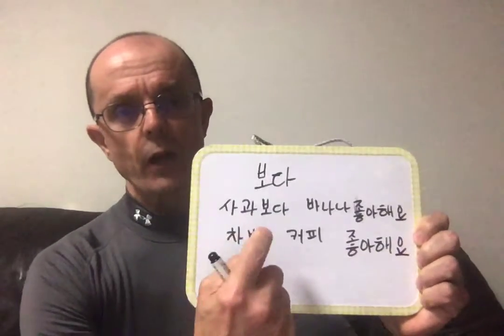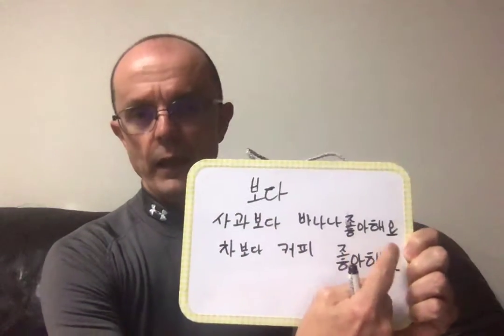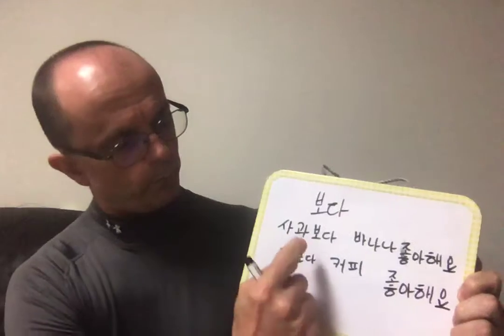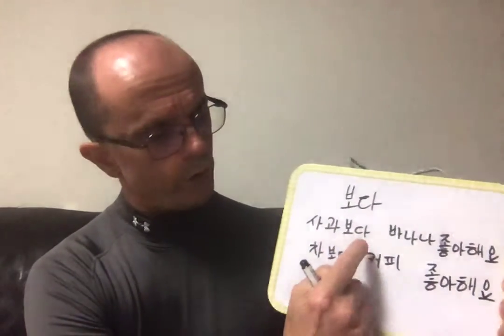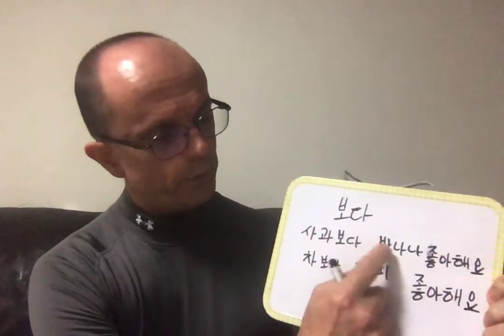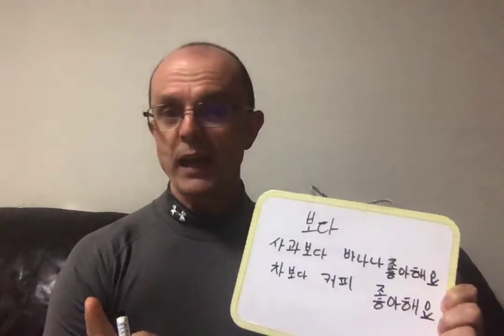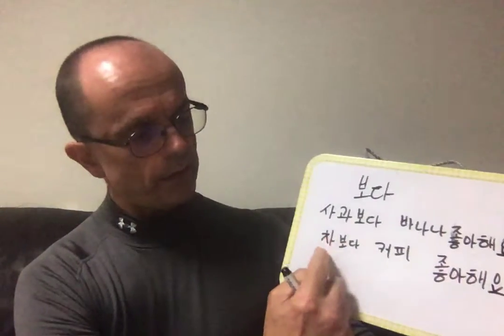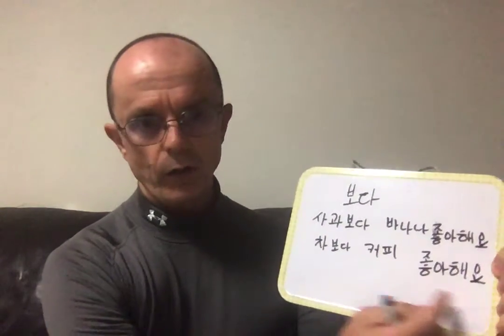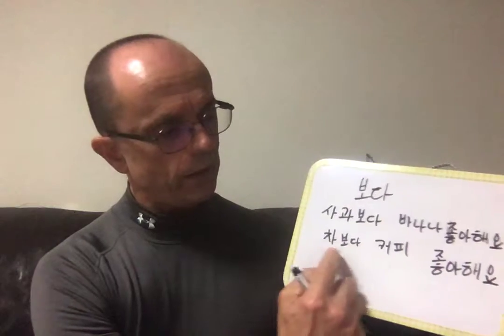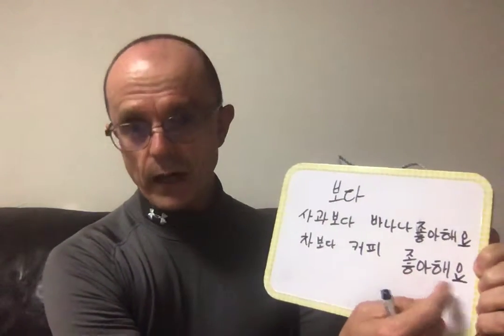So here I have 사과보다 banana 좋아해요, right? So we have to be careful though, because the order is more than apples, bananas I like. Okay, so this can be kind of confusing. So what I always recommend is find something that you know that for sure your choice is this way, right? So for me that's pretty easy. 차보다 커피 좋아해요. So more than tea, coffee I like, right?